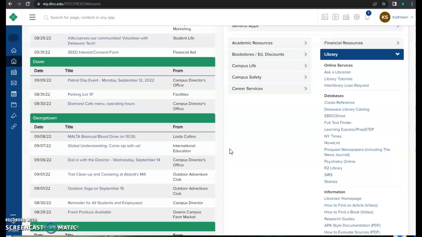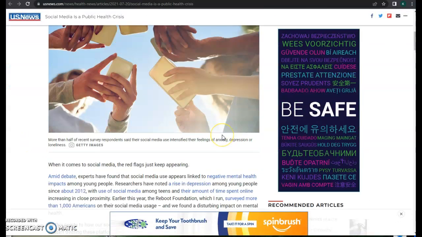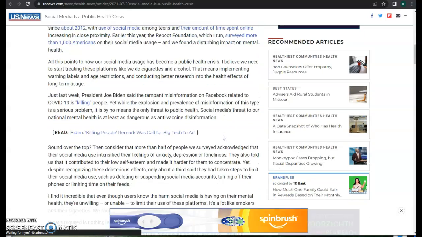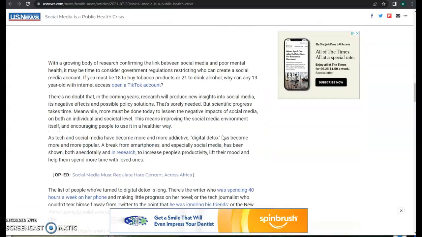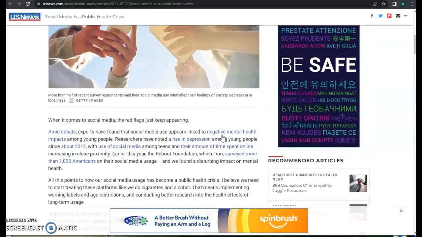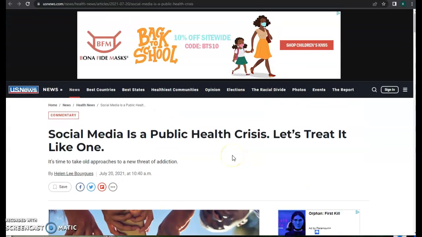So our reading number 4, which I actually have pulled up here, is called Social Media as a Public Health Crisis. Let's treat it like one. So we can tell right from the title and also the subtitle, it's time to take old approaches to a new threat of addiction. And just by scanning through the article, we're seeing lots of keywords, lots of repeating ideas about the negative impact that social media has on mental health. So this article is really focusing on mental health and social media usage, and it's saying that social media usage is bad for mental health. That is the position that's being taken here.